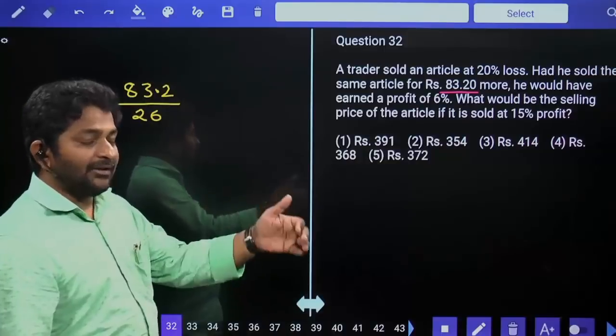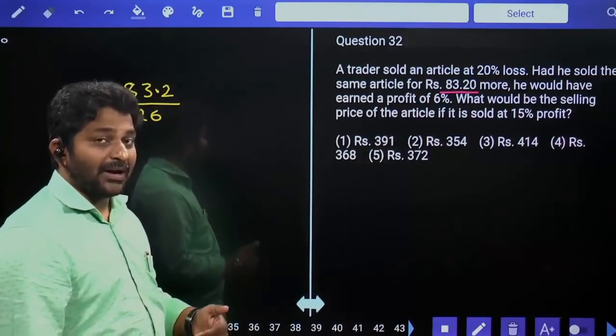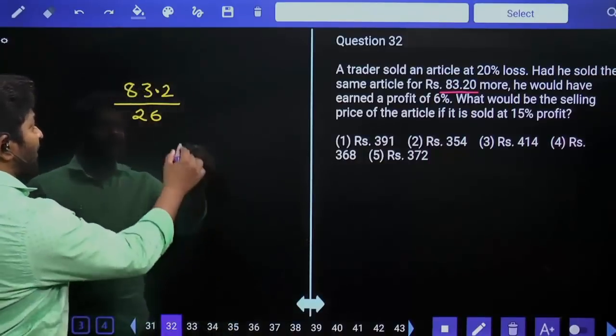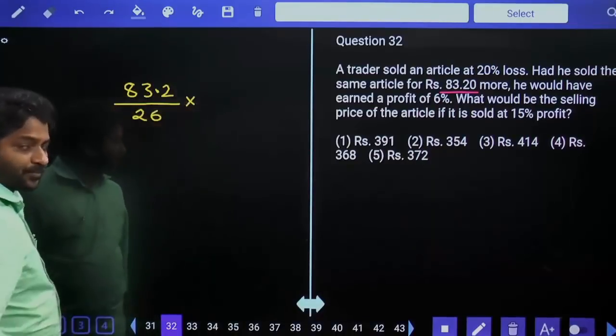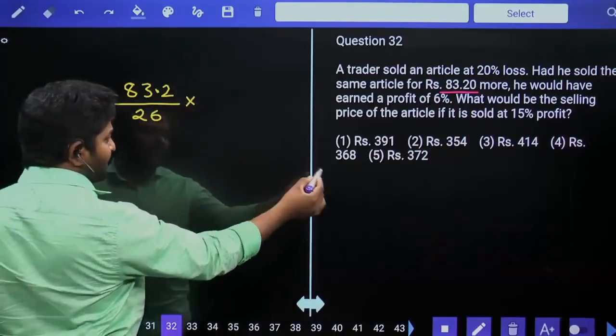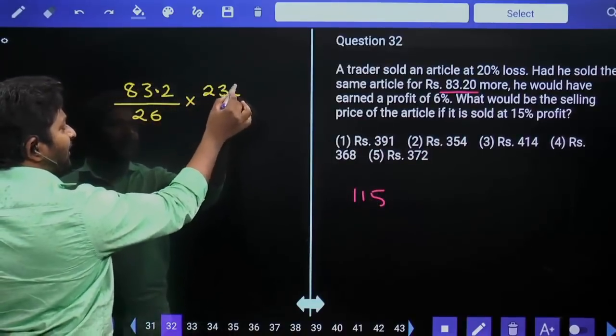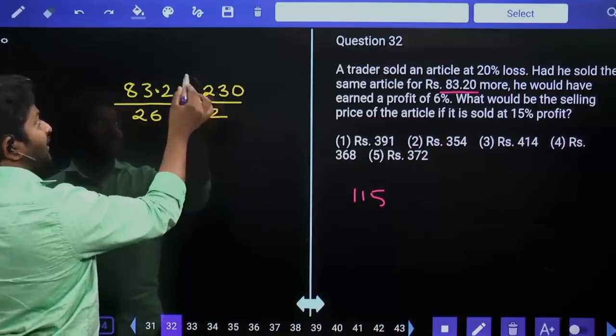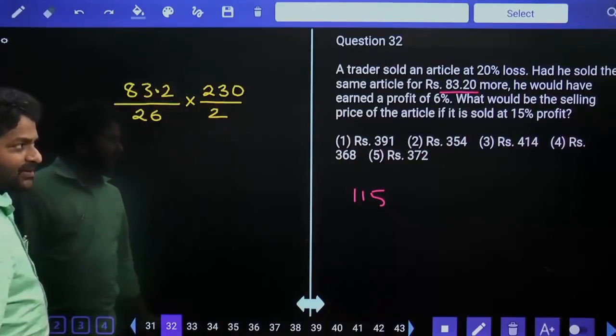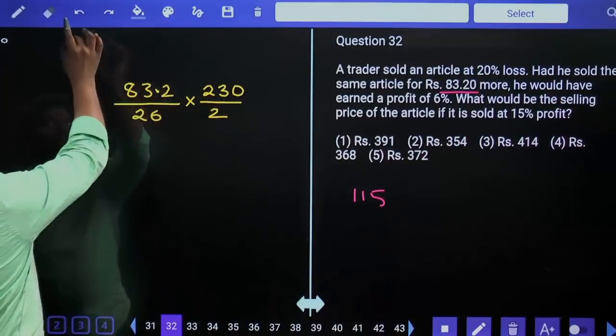If we are selling it at 15% profit, we have to sell the item at 115%. So into 115. For 115 percent, I can treat this number as 230 divided by 2. We are taking this simplification just to eliminate the decimal point here.